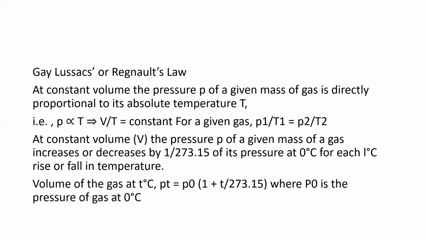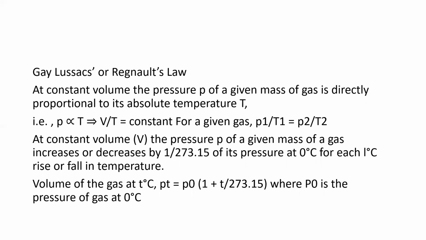Okay, see here, that is given by V by T, sorry, it should be P by T. That is, P by T is equal to constant. Therefore the equation can be written as P1 by T1 is equal to P2 by T2.